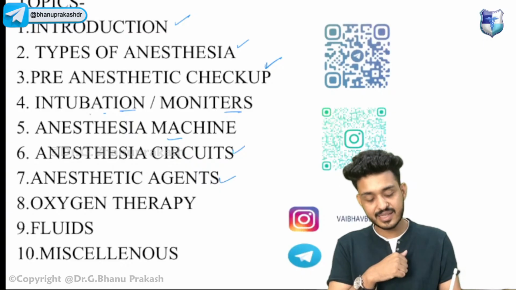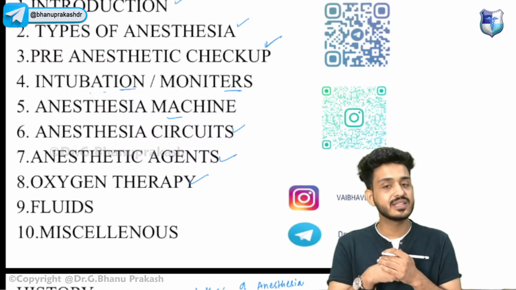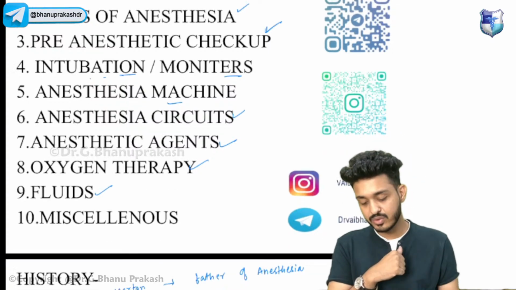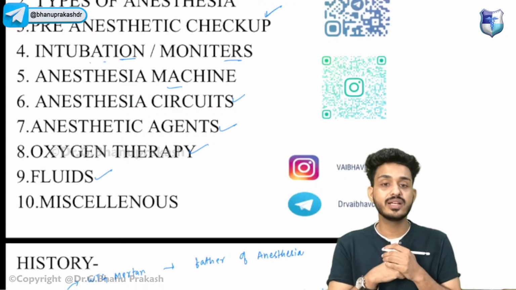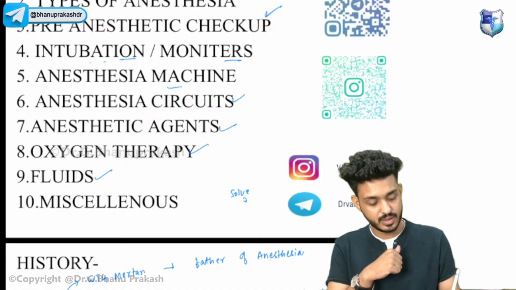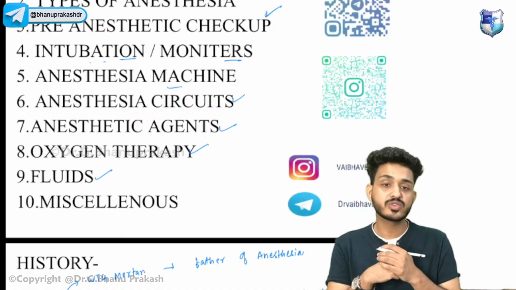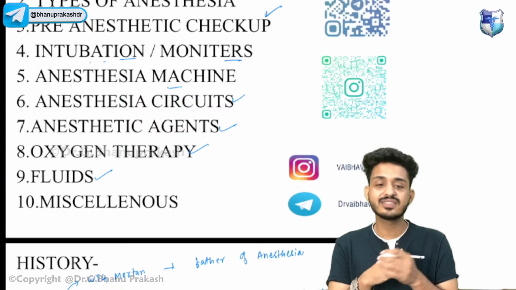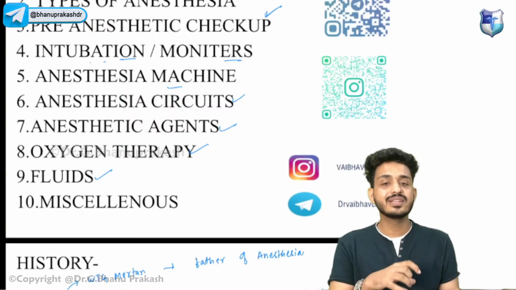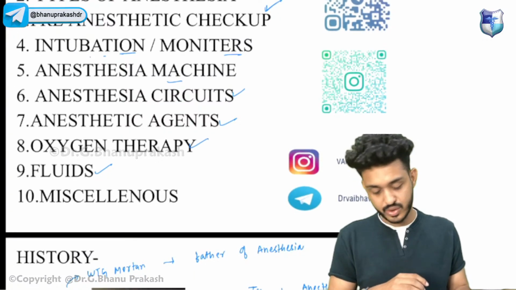Then we saw the different agents that are asked in your examination. Apart from that, we saw oxygen therapy and certain fluids. Now the only thing you have to do is solve some questions from emergency medicine, that is the BLS and ACLS part, because they ask questions repeatedly every year. That is the part we have left, so you will be seeing that.